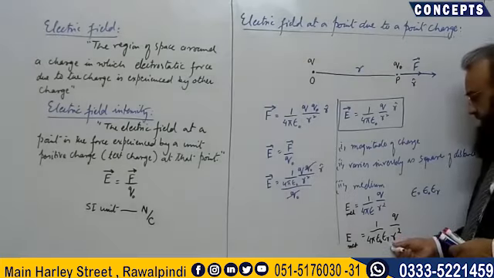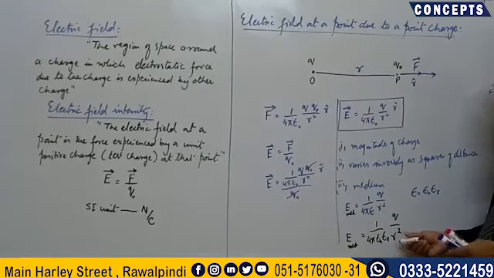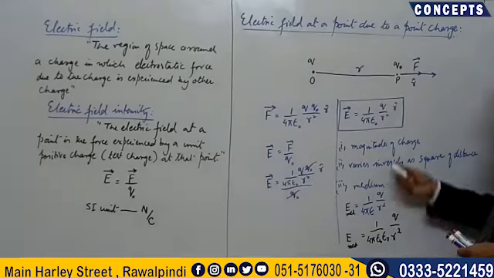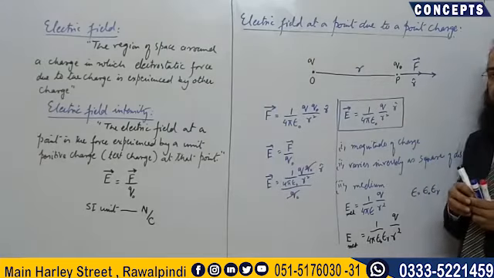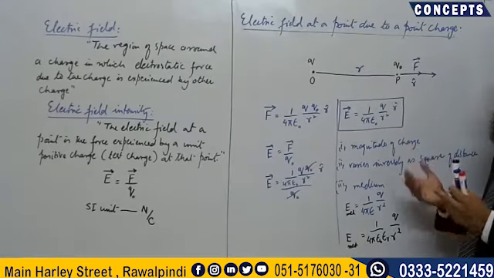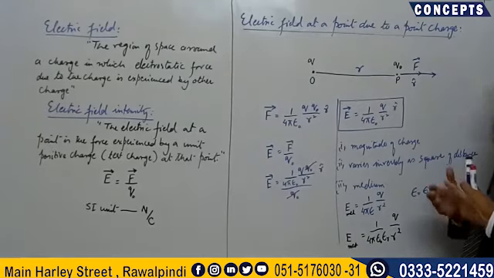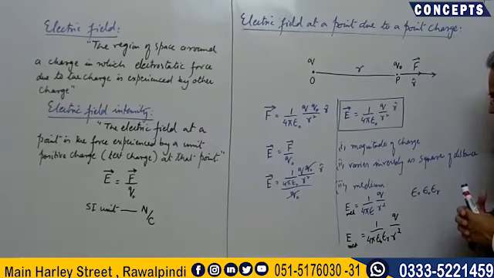So this is the electric field when there is a medium around this charge, and the earlier one is the formula for electric field when there is vacuum, no medium around this charge.